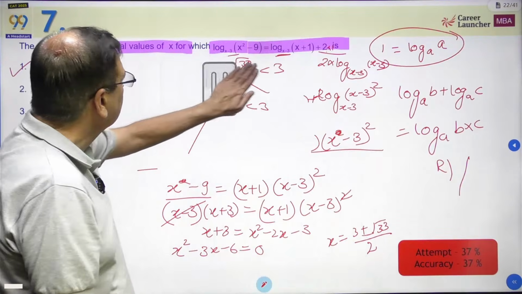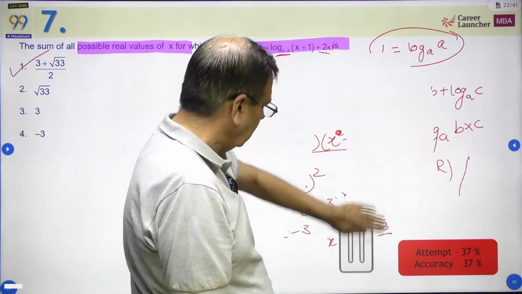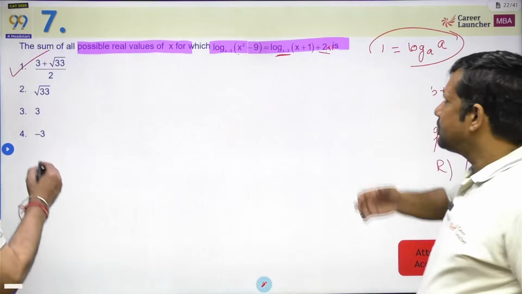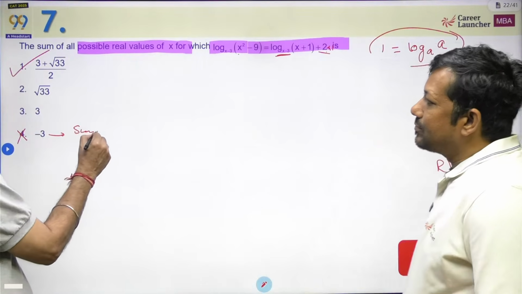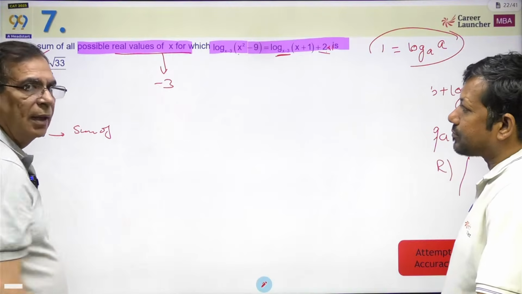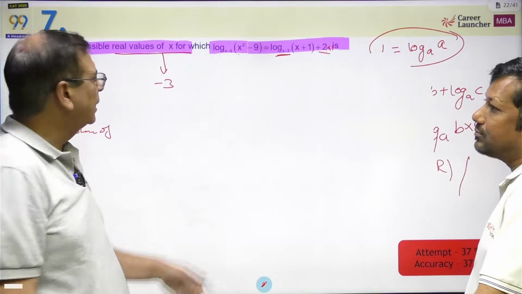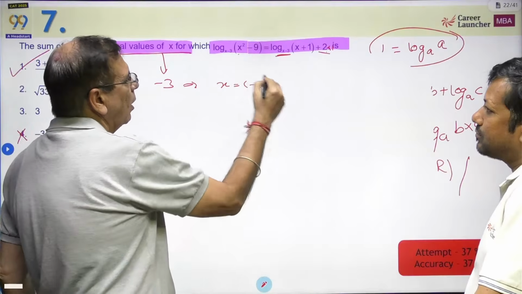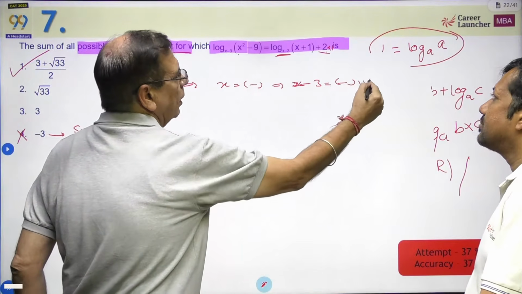Okay. Now let's come to the other part, जिसमें कुछ चीज हम eliminate कर सकते थे. Okay, you could have eliminated something out here. The starting point is, ये तो हो ही नहीं सकता answer. If the sum of real values of x is minus 3, that means some of the values will be negative. That means the base will become negative. This implies for some value of x, x minus 3 will be negative, which is not possible.